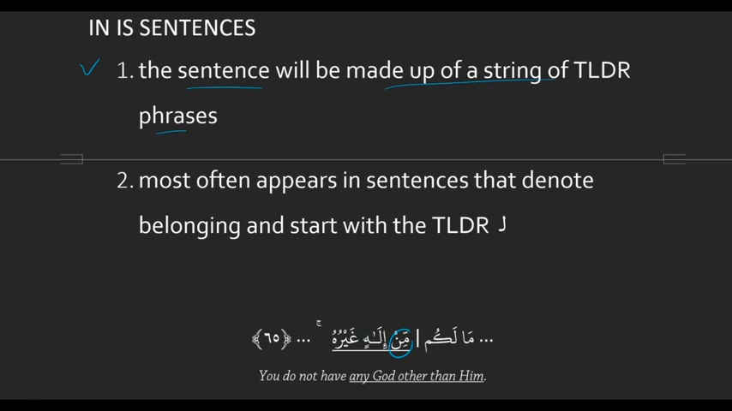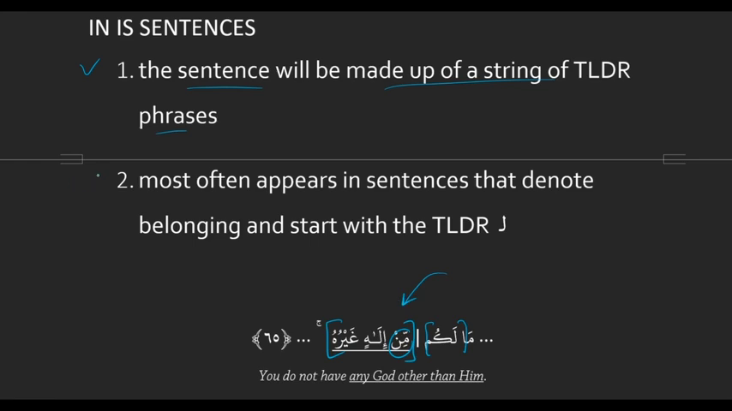So if you see a sentence that's made up of just a bunch of TLDRs, then you know there's an emphasizer in there. So the example here, ما لكم من إله غيره. There's just لكم and then من إله غيره, which looks like two TLDRs in a sentence. And you can't have a sentence that's made up of only TLDRs. So that tells you that this must be an emphasizer min.